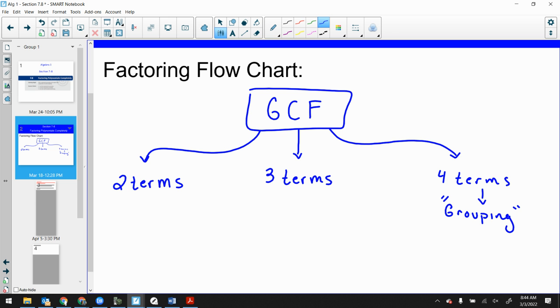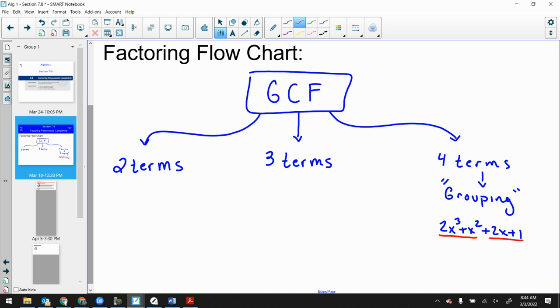That would have been something like 2x to the third plus x squared plus 2x plus 1, something like that. And we said, okay, you would underline the first two and the last two. That's the grouping method. Group them up and take a GCF out of both of them, and you might find a common binomial. If you don't find a common binomial, then it was prime. That's the 4 terms, right? That's the only way we know how to factor something with 4 terms, the grouping method.